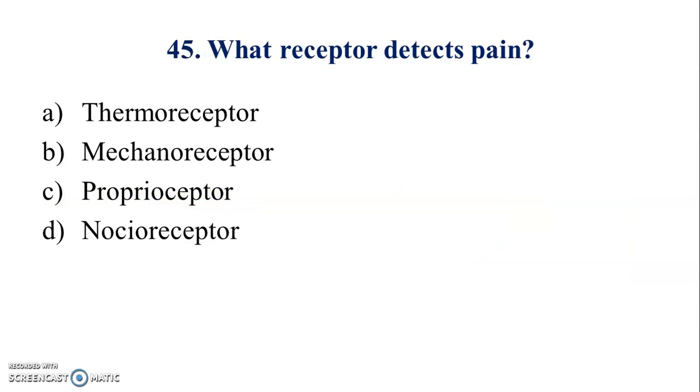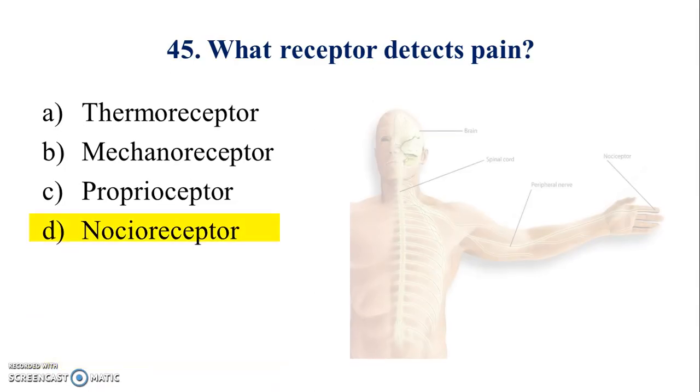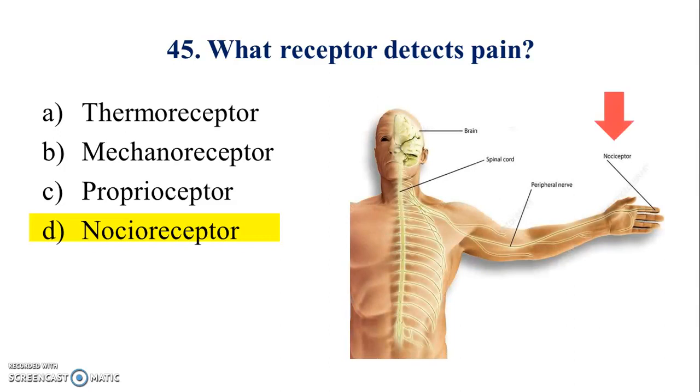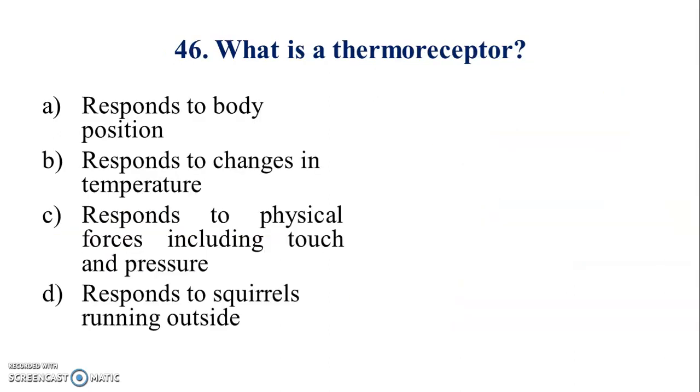What receptors detect pain? Answer is D. 46. What is a thermoreceptor? Answer is B.